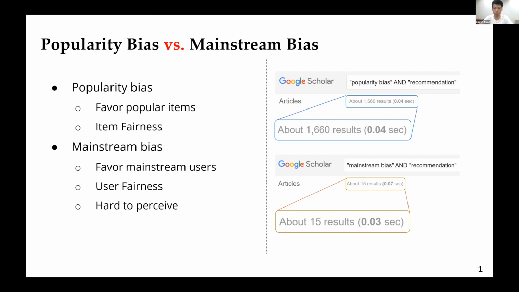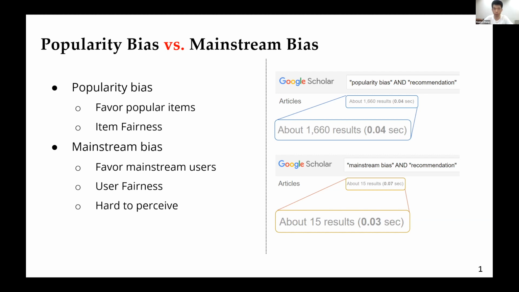As we can see in the pictures on the right, there are many studies about popularity bias in past 5 years, but there are very few studies about mainstream bias. Mainstream bias refers to that recommender systems favor mainstream users, so it harms the user fairness. Different from popularity bias, it's hard to perceive this bias from the user side.